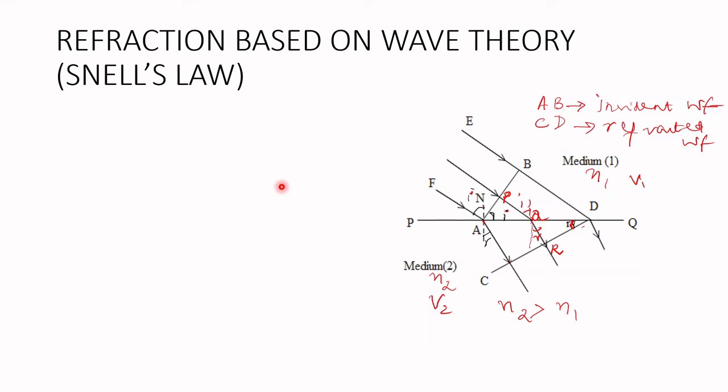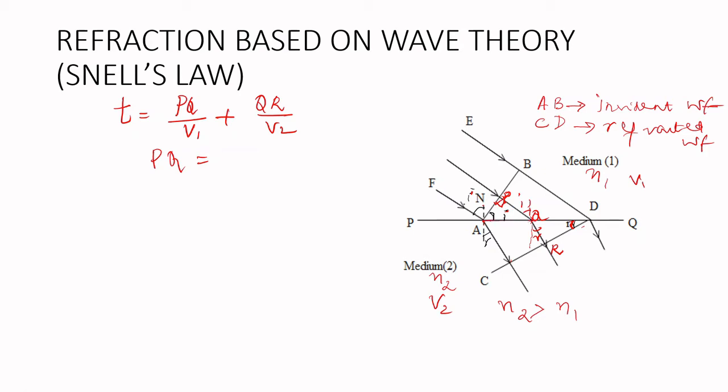What is the time taken for the ray to travel from the incident wavefront to the refracted wavefront? We have to calculate. That is, time is equal to distance PQ divided by the velocity V1 plus distance QR divided by the velocity V2. Now PQ and QR we will find out. PQ is one of the sides of the triangle, and the hypotenuse is AQ over here.